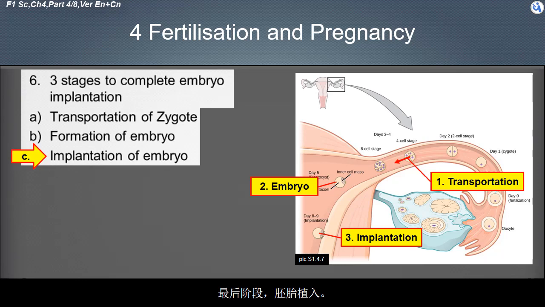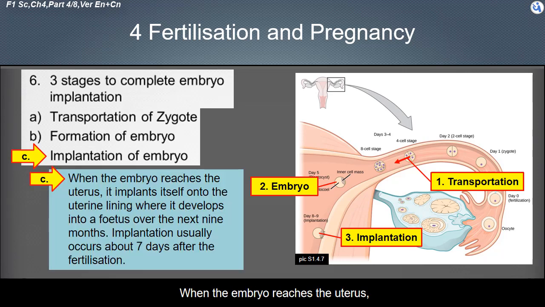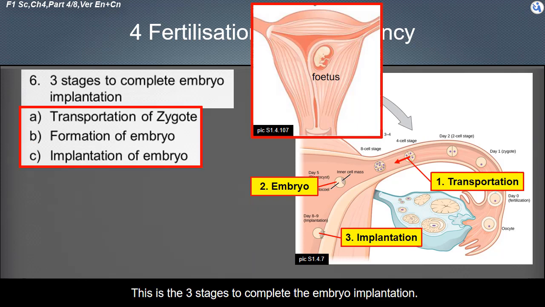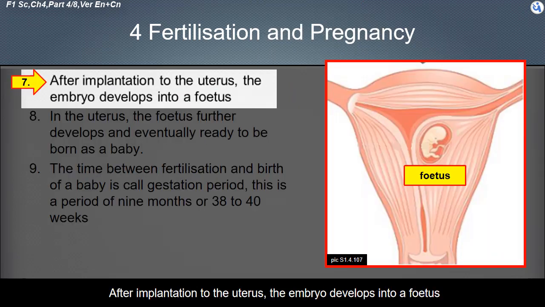The last stage is implantation of the embryo. When the embryo reaches the uterus, it implants itself onto the uterine lining, where it develops into a fetus over the next 9 months. Implantation usually occurs about 7 days after the fertilization. This is the 3 stages to complete the embryo implantation.